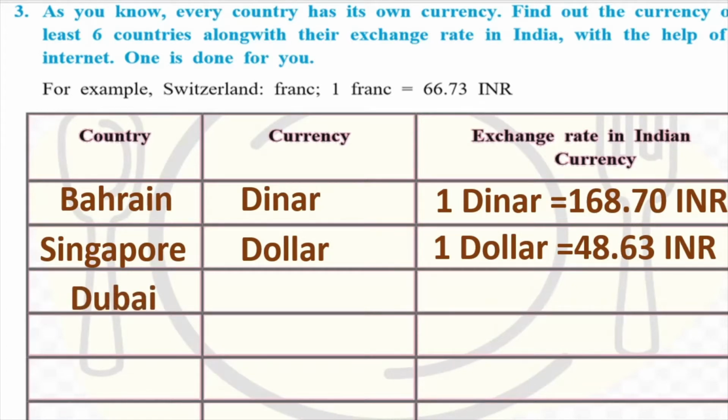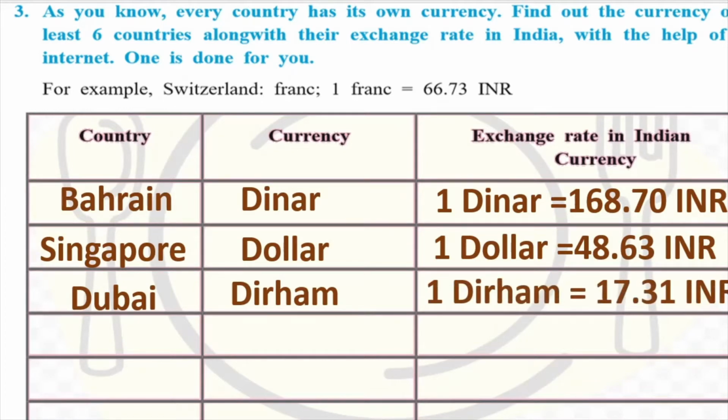The next country is Dubai. And there the currency is called the dirham. And 1 dirham is 17.31 INR. So when you go to Bahrain, you will feel a little less, that the money which I have is not enough for me. But when you go to Dubai, you will be in a better position, because you just need to give 17 rupees to get 1 dirham.